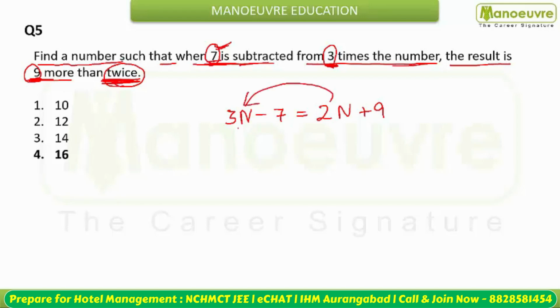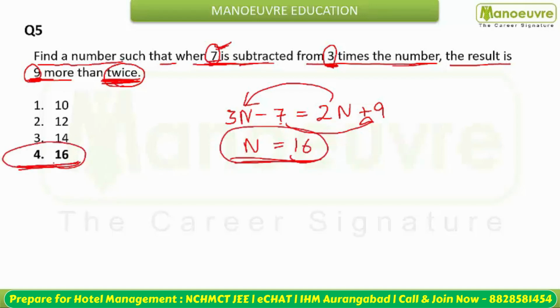This is going to become 3n minus 2n, so n equals 7 and 9. Negative 7 we will take to the other side. That is 7 and 9, which is going to be 16. So the answer will be 16. Option 4, that is 16, is your answer here.